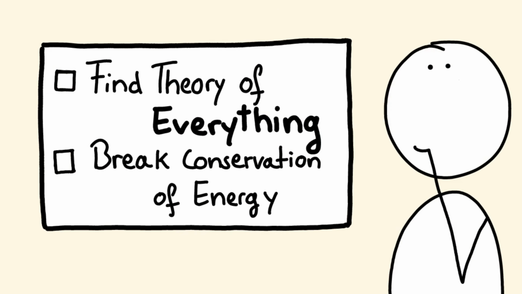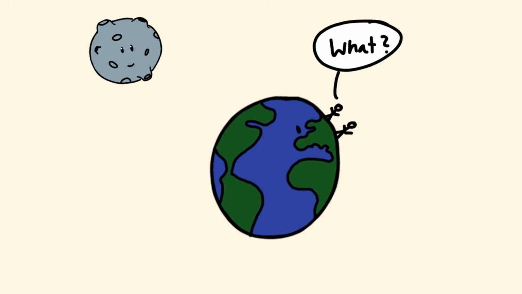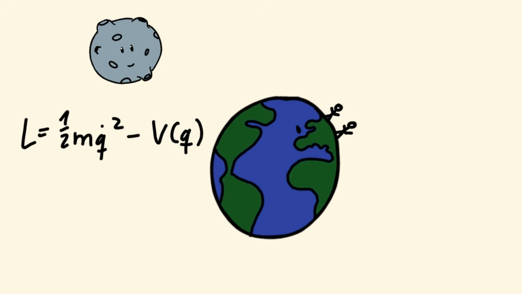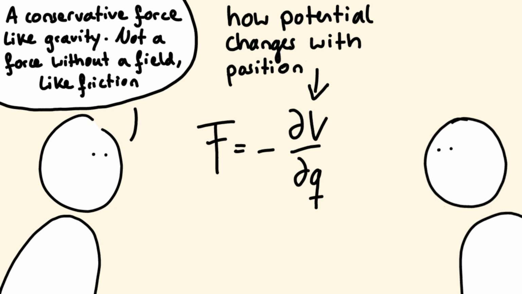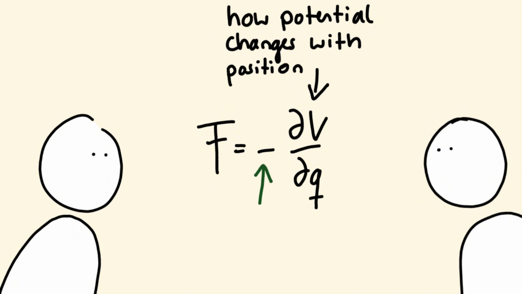To spice things up a bit, let's move the meteor closer to Earth. Now, it's in a gravitational field, so it has potential energy. It has the potential to fall towards Earth. Plugging this into the Euler-Lagrange equation, we now find this. Does this look familiar to you? What about now? A force actually tells us how potential energy changes, and it points into the direction of minimal potential energy. That's what the minus is telling us.